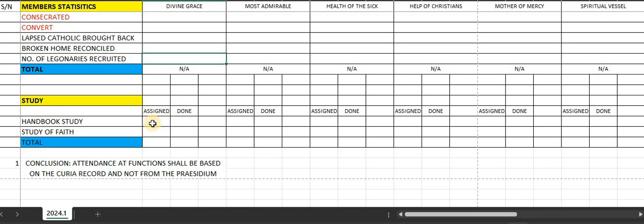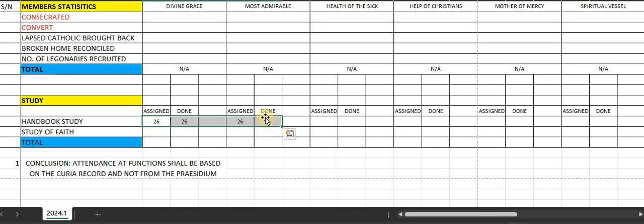And we come to study. This is handbook study. For example, assigned 26 times, done 26 times. Come to Most Admirable, assigned 26 times, done 26 times. Things like that. That's the way we go.